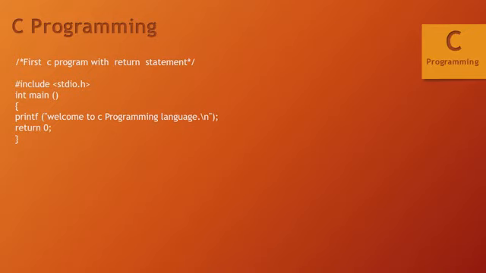After that, comes your preprocessor directive section. Here we have used the hash include statement to include our standard input output library, that is your header file. Then int main or void main. If you have used int main, then you will have to use the return statement at the end of your program. And if you have used void main, then you do not need to write this return statement, because the data type void consists of nothing. Void means null. That means you do not need to return anything from this function.